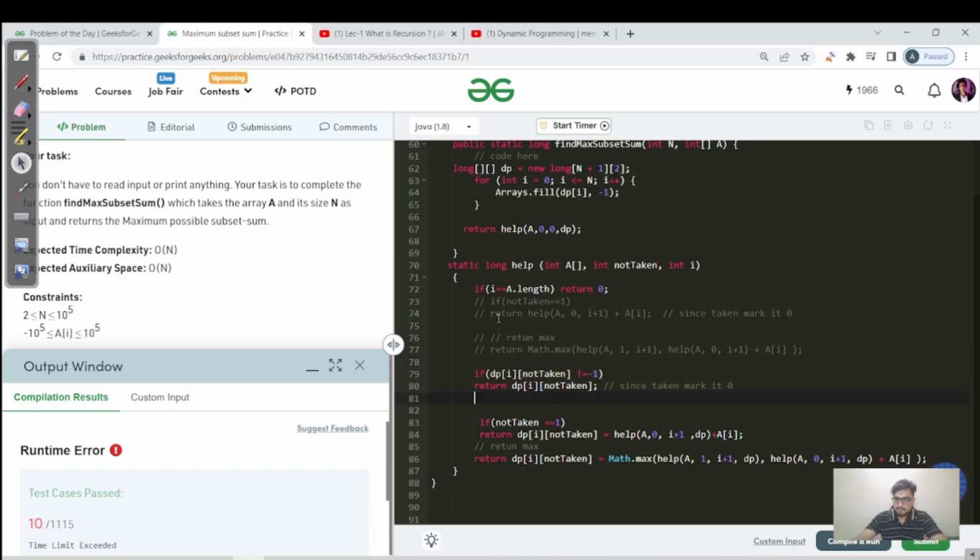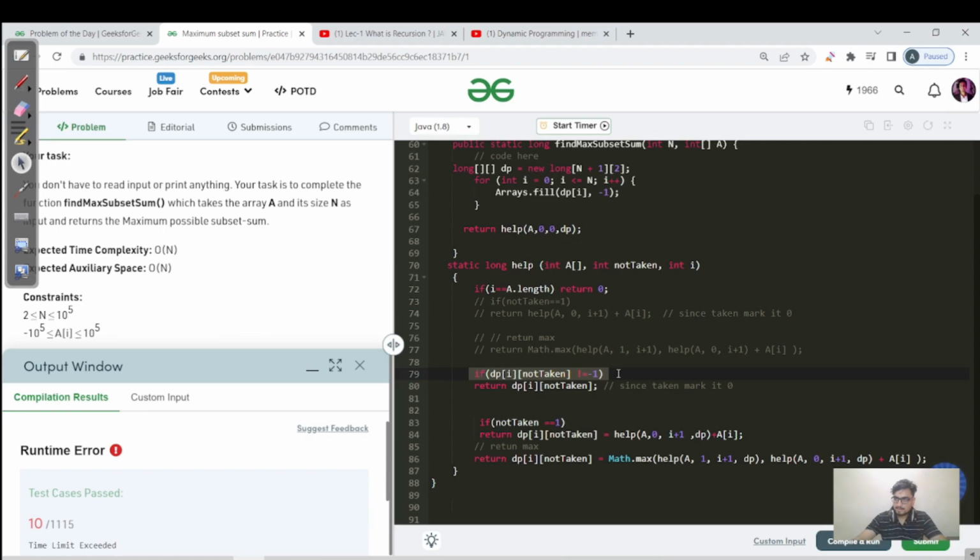Then the second thing was that if not taken was equal to 1, then we were recurring, so we will recur again. If not equal to -1, we will do the same thing. But whenever you do any new operation, it is a very crucial step to save it in a state. Because if you do not save it in a state, then how will line number 79 work?